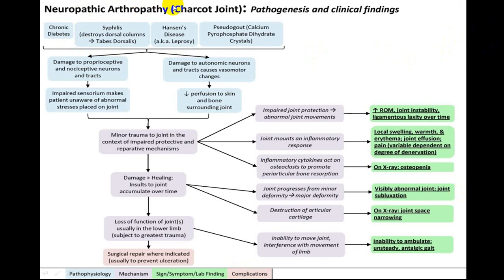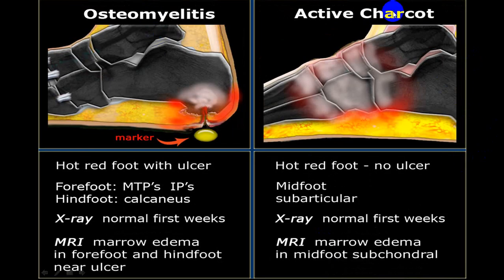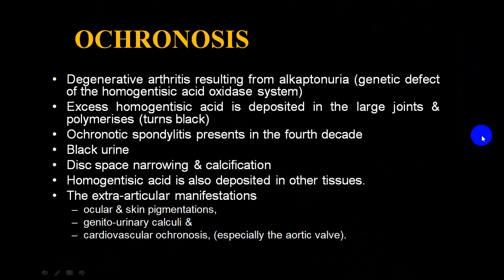This is neuropathic arthropathy, with its clinical findings, etc., in detail. If you are interested, you can go through it at your leisure time. This is chronic Charcot's, this is superimposed infection, the difference. This is osteomyelitis and active Charcot's, the difference.